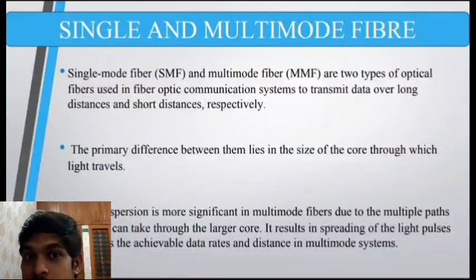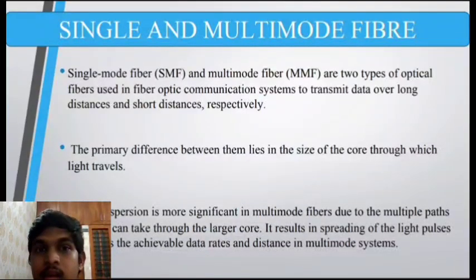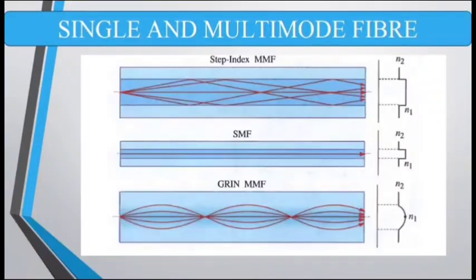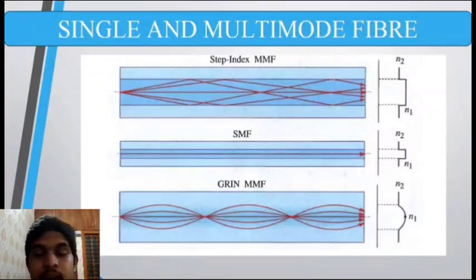And also the size of the core tells us what modes the fiber can support. If the size of the core is smaller, then mostly fewer modes or a single mode is going to be supported. If the size of the core is large, then many modes can be supported in the fiber. Okay, now let's see the figure. You can see step index MMF, that is step index multimode fiber, SMF, that is single mode fiber, and also GRIN MMF, that is graded index multimode fiber.